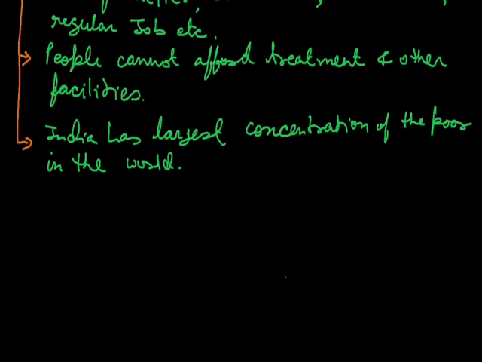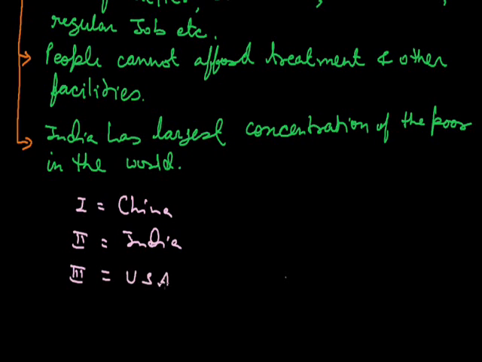Let me make it clear with an example. As we all know, the number one country in population is China, number two is India, and number three is the USA, that is America. And 26% of people in India come below the poverty line. That means this much percent of people are poor in India.